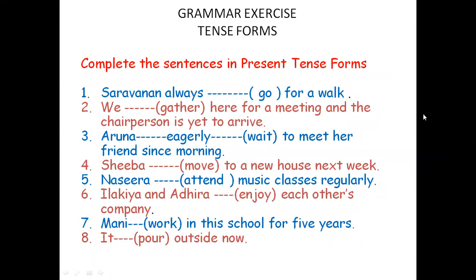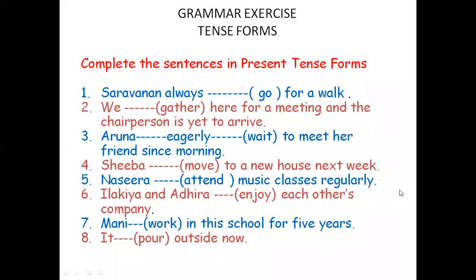Second one, we dash gather here for a meeting and the chairperson is yet to arrive. Here, the second part of the sentence contains a finite clause. What is a finite clause? The chairperson is yet to arrive. Yet to arrive. Okay. Here, what verb do you find actually? One of the forms of be is here. The chairperson is yet to arrive.